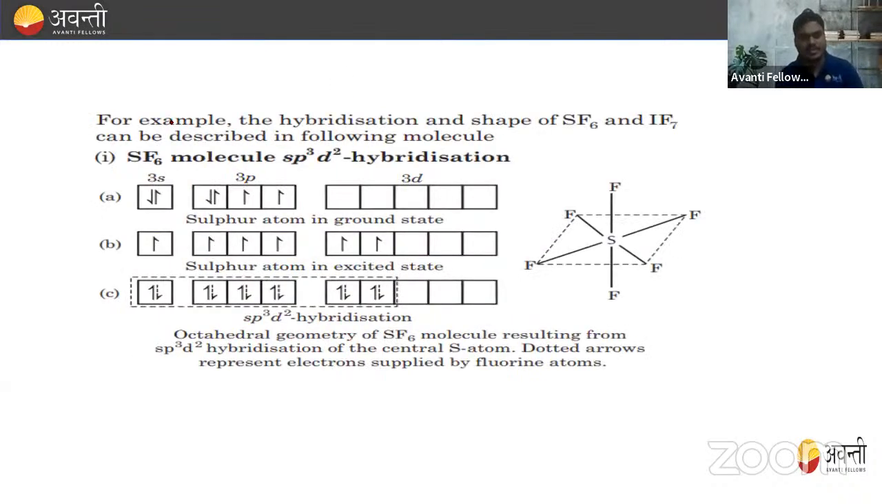Yeah, let me explain this SF6 as well. So this is the SF6. What is the maximum oxidation state here? The maximum oxidation state is +6 for the sulfur.